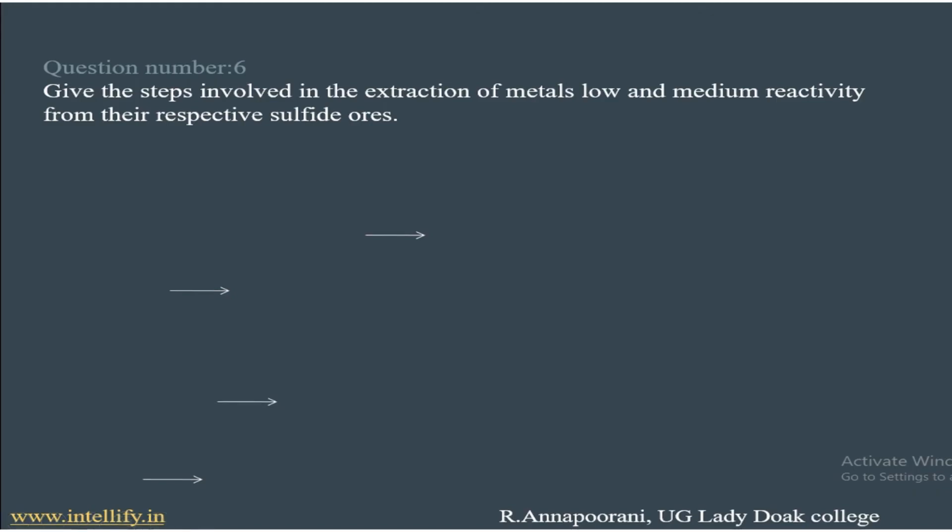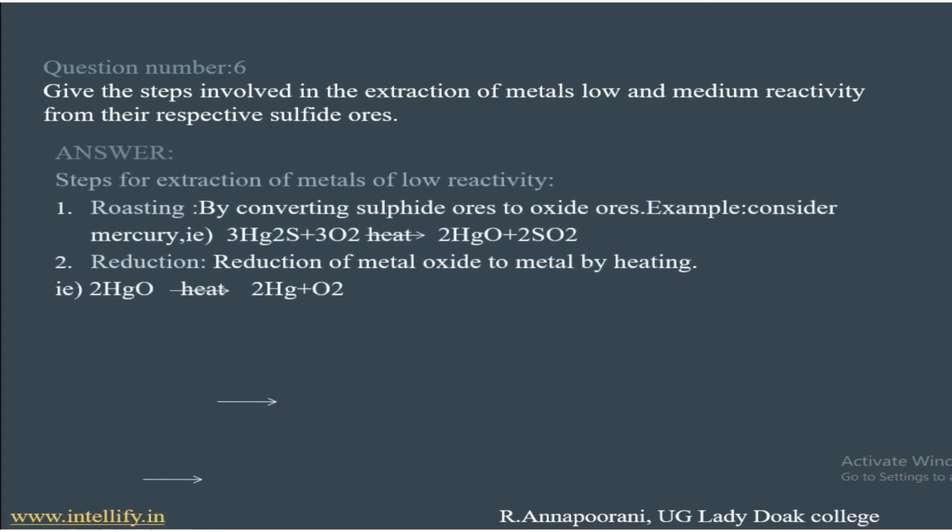And last question, give the steps involved in the extraction of metals of low and medium reactivity from their respective sulfide ore. First of all, you have to know the reactivity series, that is which metal is highly reactive, which metal is medium reactive and which metal is low reactive. We have to know the reactivity series. It is given that we have to start from sulfide ore. Okay, first extraction of metals of low reactivity.